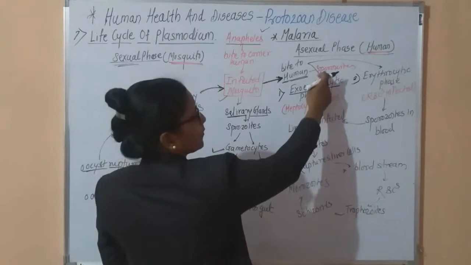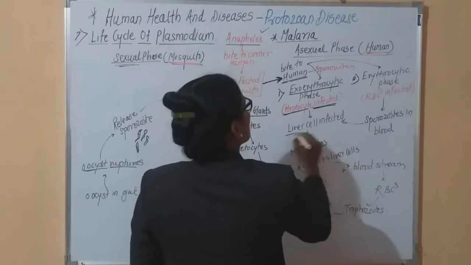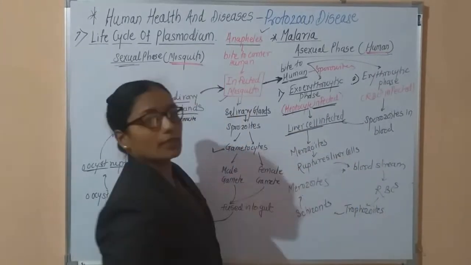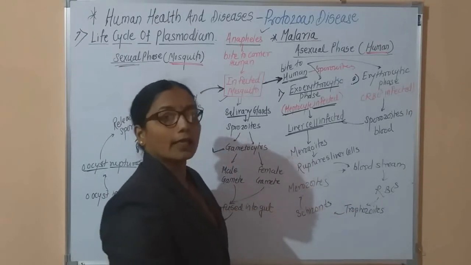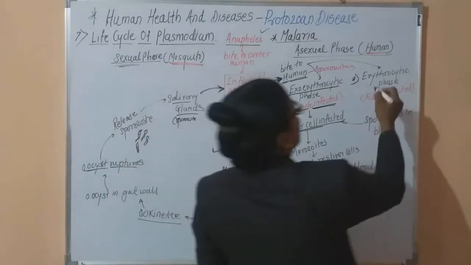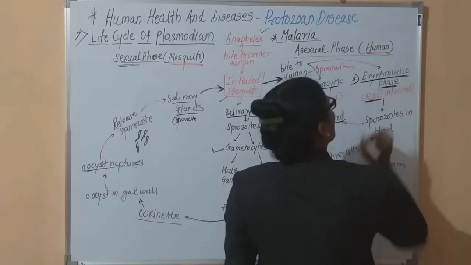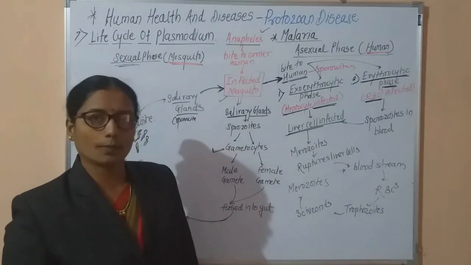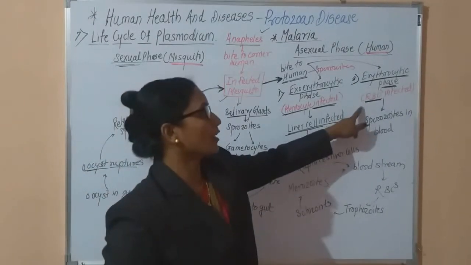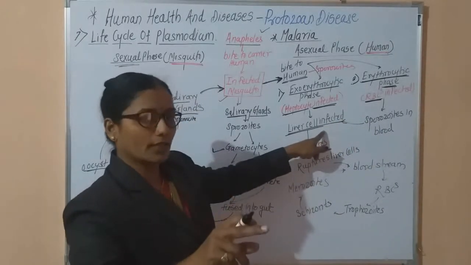Means these sporozoites infect the hepatocytes. Hepatocytes means liver cell infection. Some of the sporozoites go to the liver and infect the liver cells. The second stage is the erythrocytic phase, in which there is infection of the RBCs. Blood consists of RBCs, and the parasite infects the RBCs.